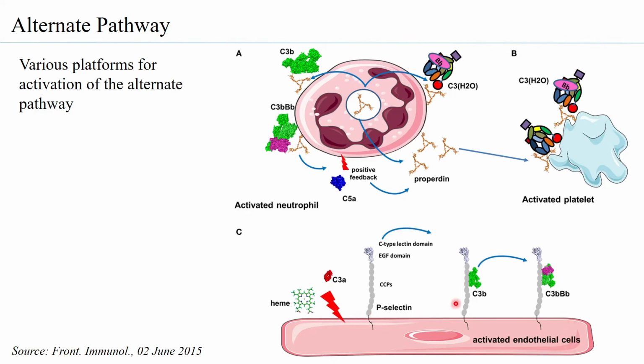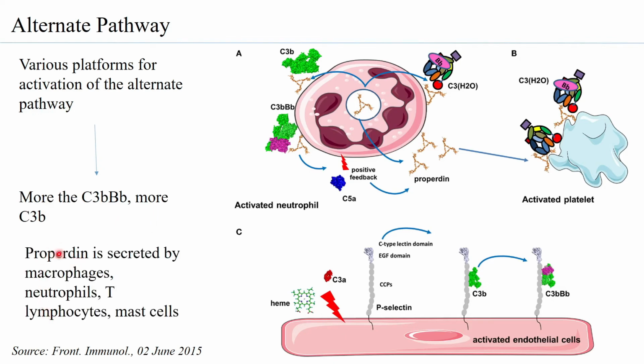But the point that is important is that the C3b has been allowed to bind to its surface and form an active C3 convertase complex. So repeating, the more the C3bBb, the more you have the C3b. And properdin is secreted by macrophages, neutrophils, T lymphocytes, mast cells, etc., thereby promoting the alternate pathway. That is important. So this is again, by the look of it, a positive regulator.